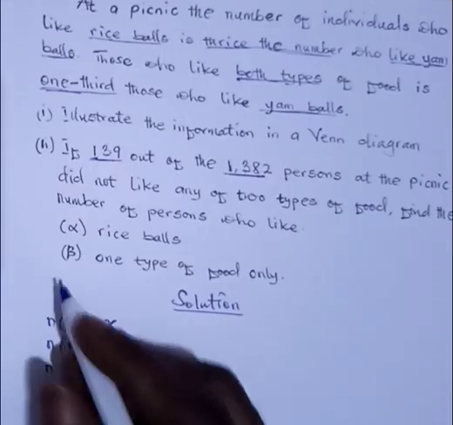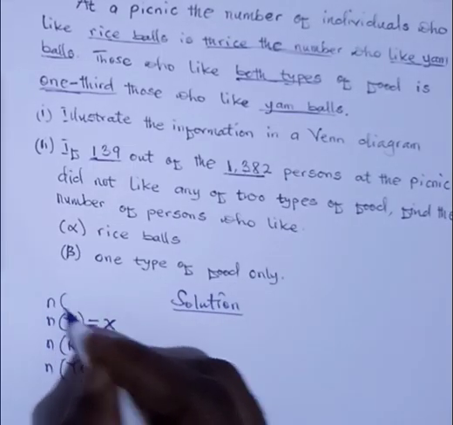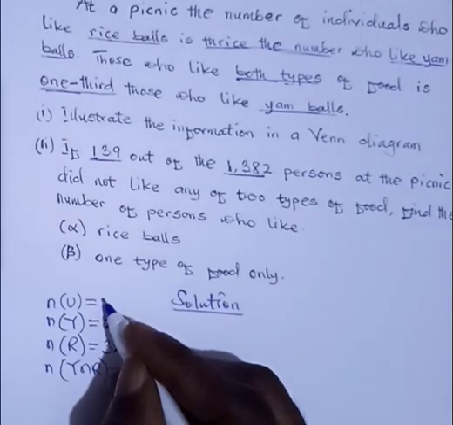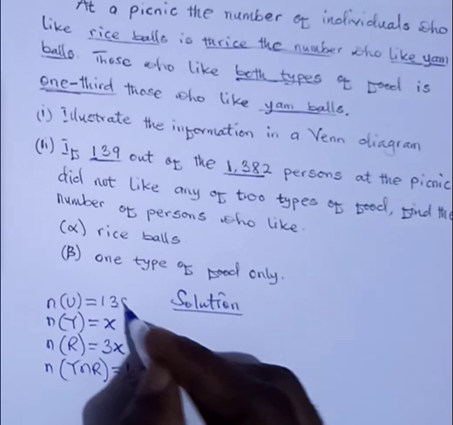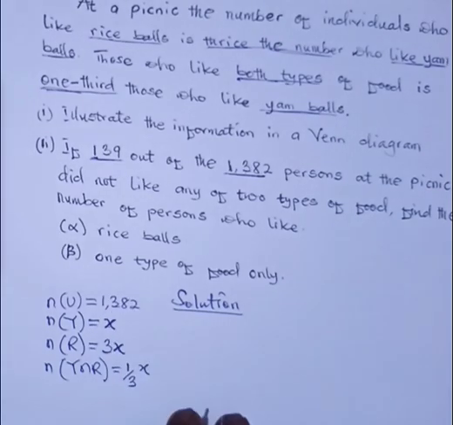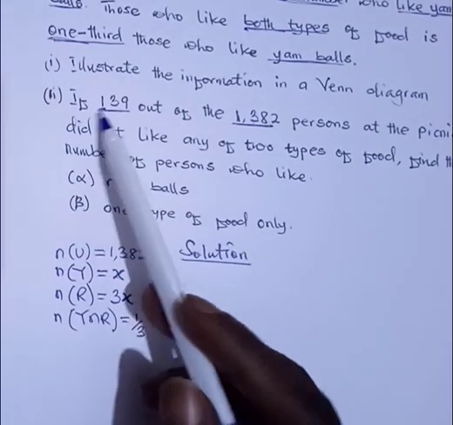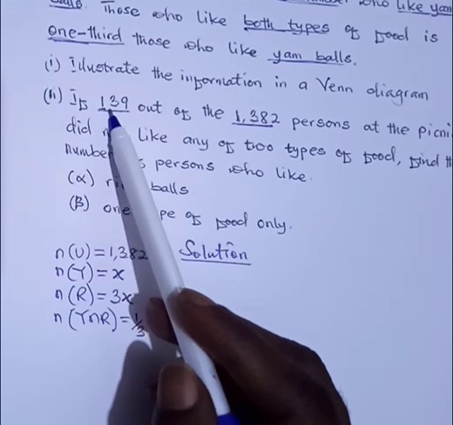So we can see that n(U), that's the universal set, is equal to 1,382. Have you gotten that? Yes, so that is our U.